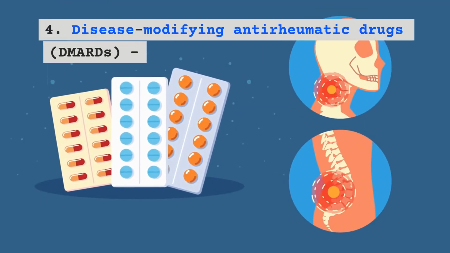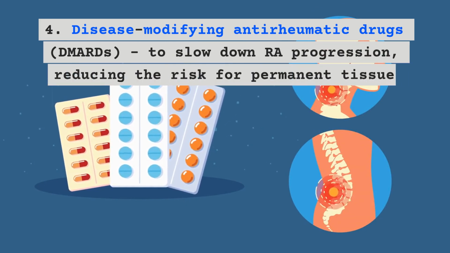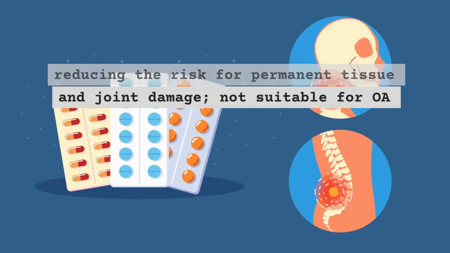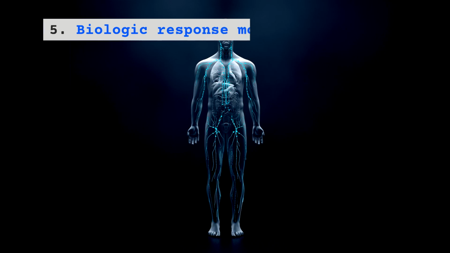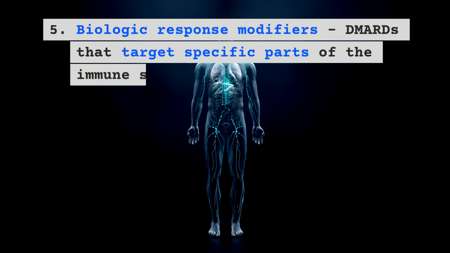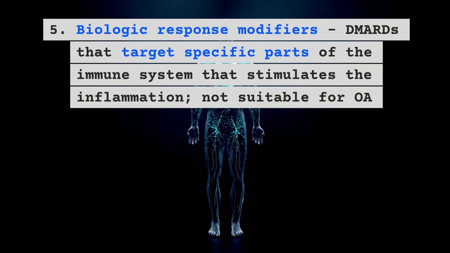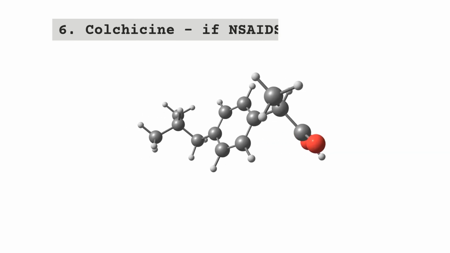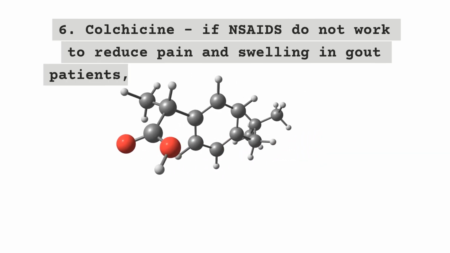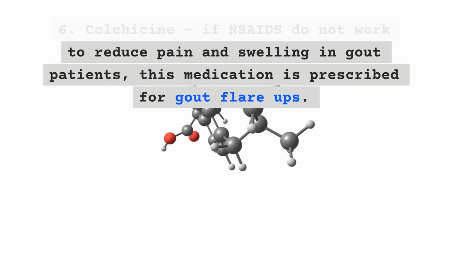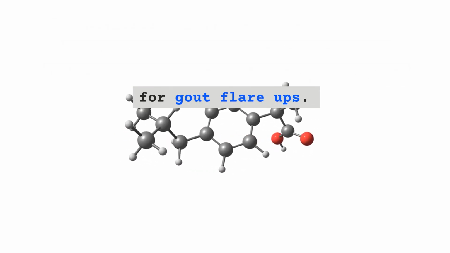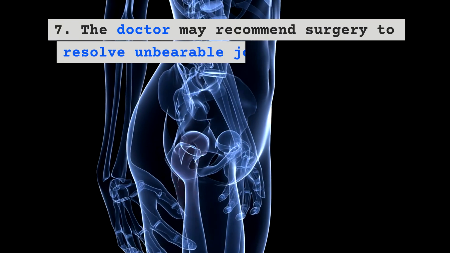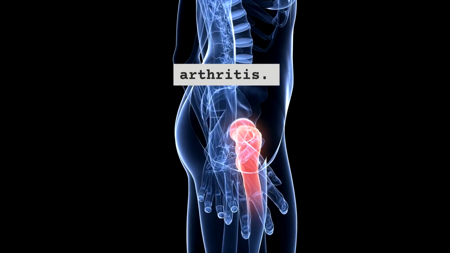Disease-modifying antirheumatic drugs, DMARDs, to slow down RA progression, reducing the risk for permanent tissue and joint damage. Not suitable for OA. Biologic response modifiers, DMARDs, that target specific parts of the immune system that stimulates the inflammation. Not suitable for OA. Colchicine, if NSAIDs do not work to reduce pain and swelling in gout patients, this medication is prescribed for gout flare-ups. 2. Surgery. The doctor may recommend surgery to resolve unbearable joint pain due to arthritis.